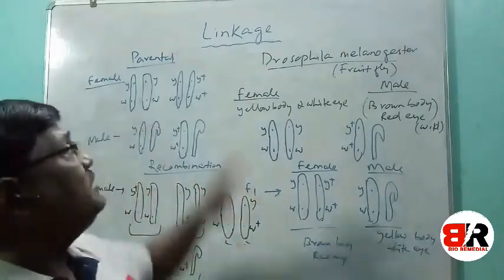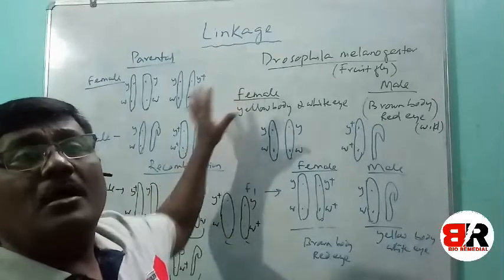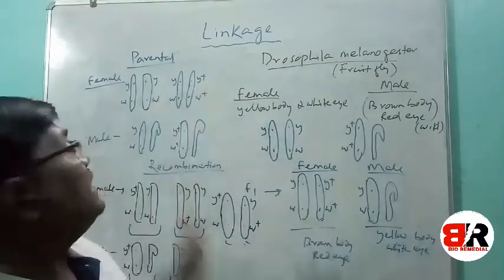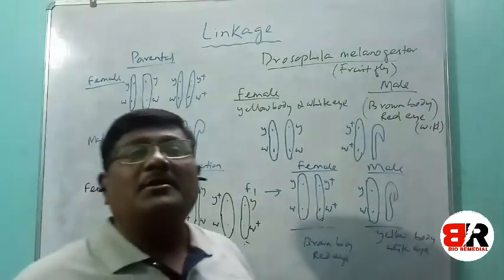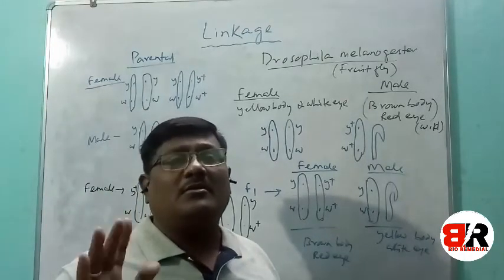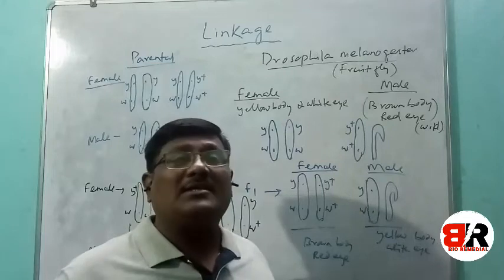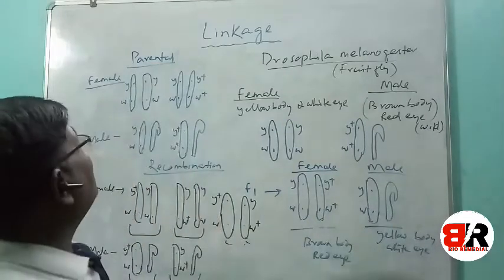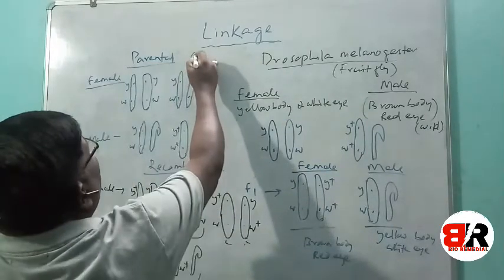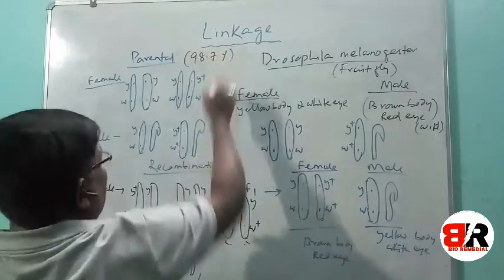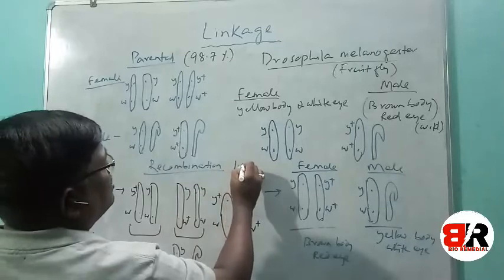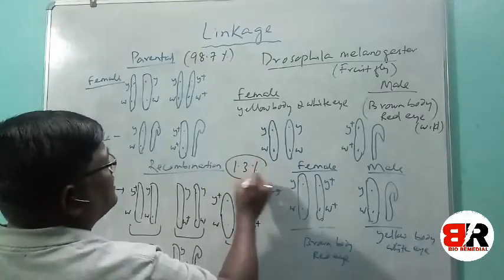That means there should be 50-50%. 50% result will go to the parental combination and 50% result must go to recombination. But the result is, Thomas Morgan and his associates found that the parental combination was around 98.7% and the recombinant is just a mere 1.3%.